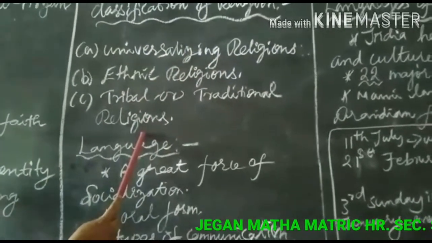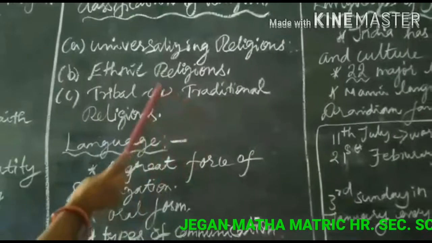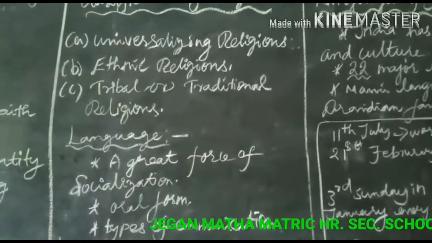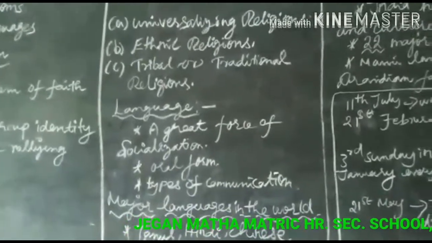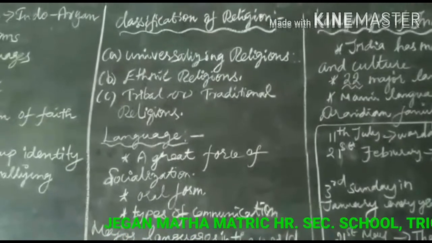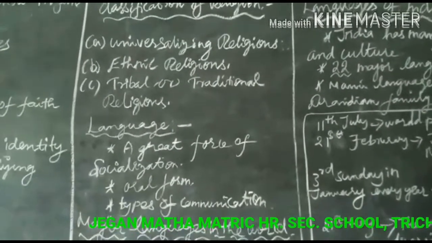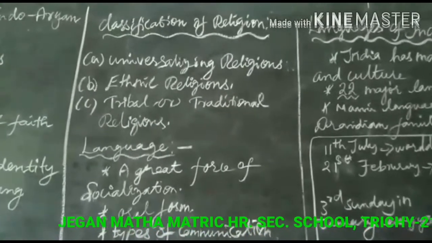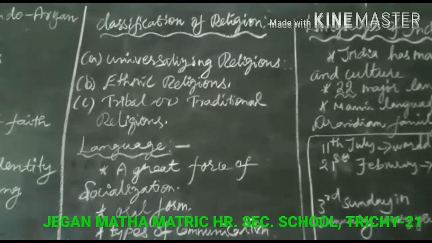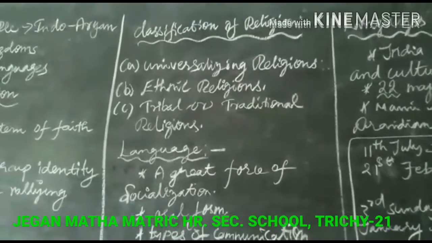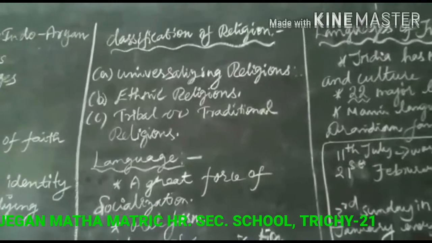Now, religion and the place of worship. Buddhism, the place of worship is Vihara. Christianity, the place of worship is church. Hinduism, the place of worship is temple. Islam, the place of worship is mosque. Jainism, the place of worship is Basadi. Judaism, the place of worship is synagogue. Zoroastrianism, the place of worship is Agiyari.